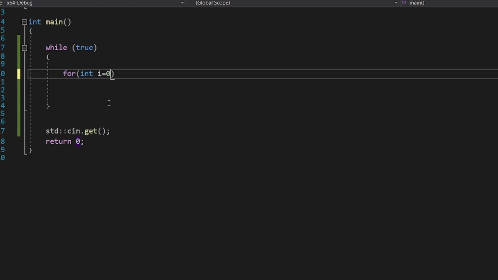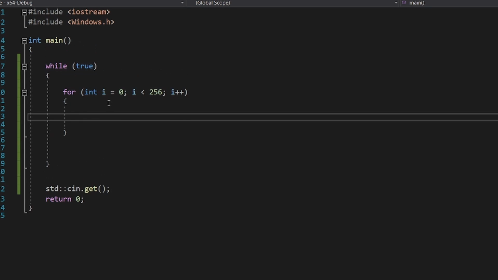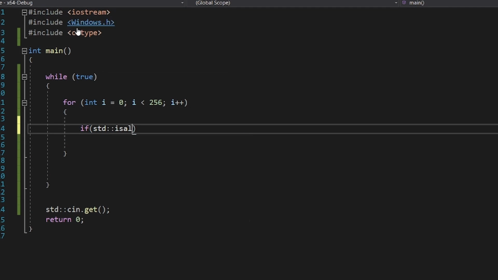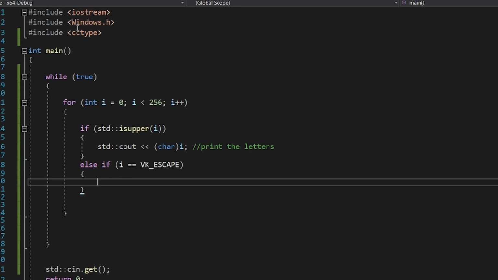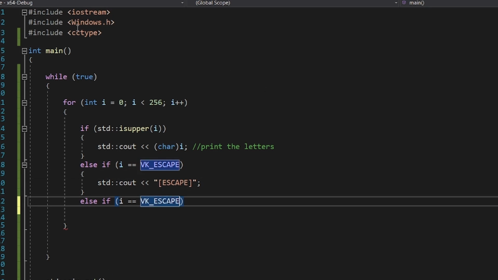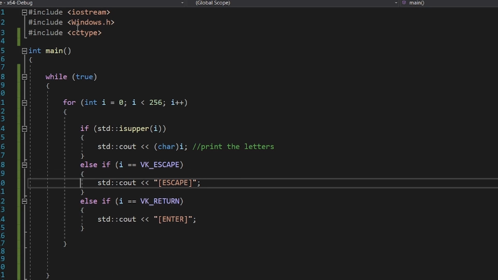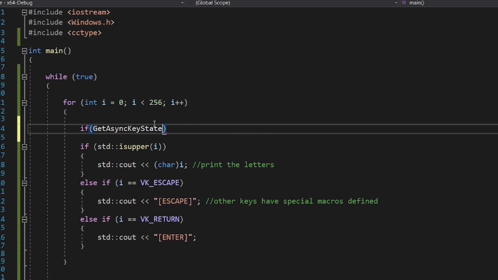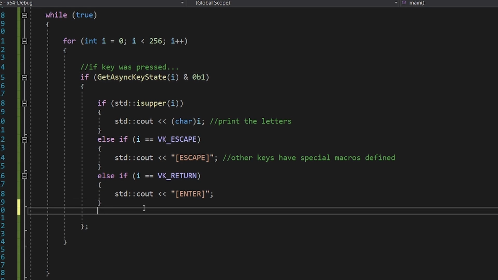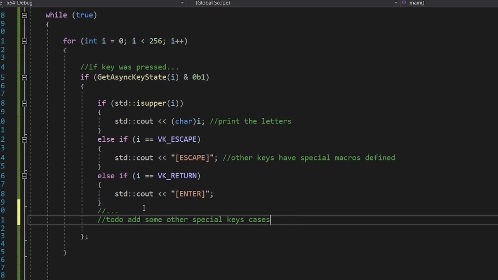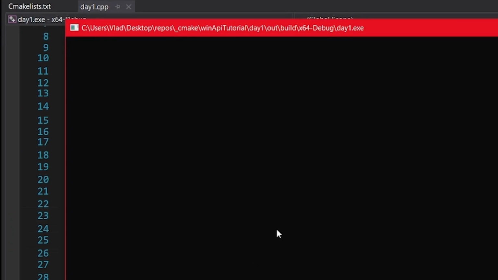So we will just iterate through all the 256 possible values, because if you look at the documentation, all the possible inputs are less than 256. Let us just use the uppercase ASCII code, while other keys have special macros starting with VK_, meaning virtual key. Note that you can also get the mouse clicks with this function. This is the result, and you'd probably want to send the output to a file.